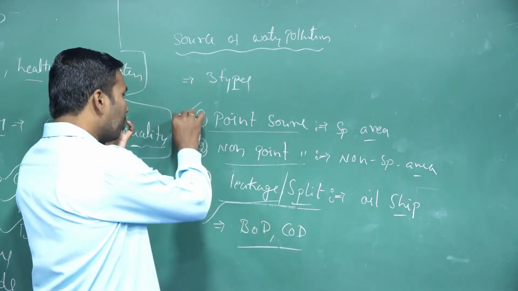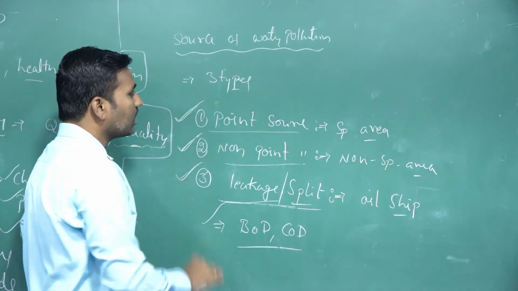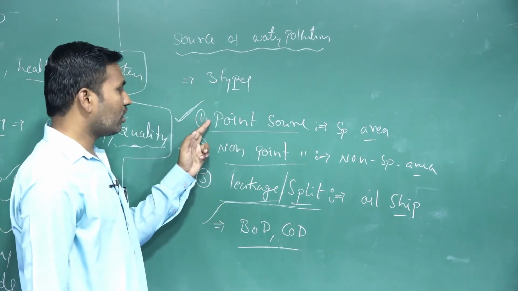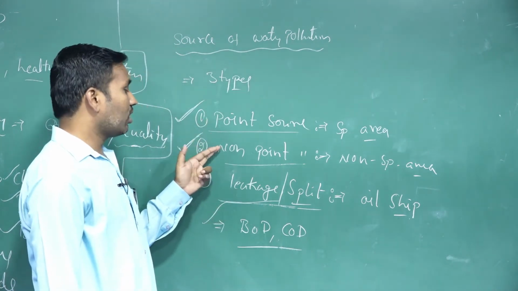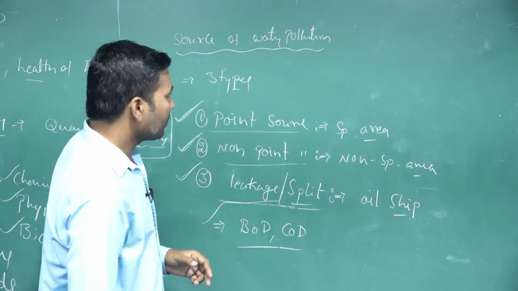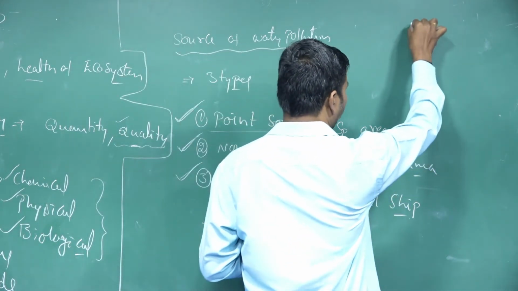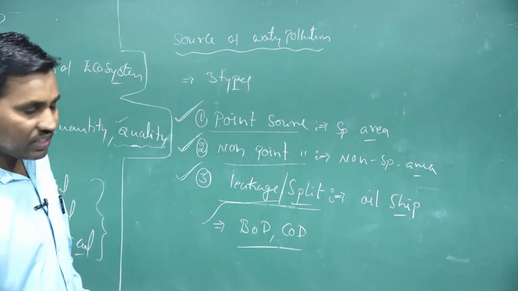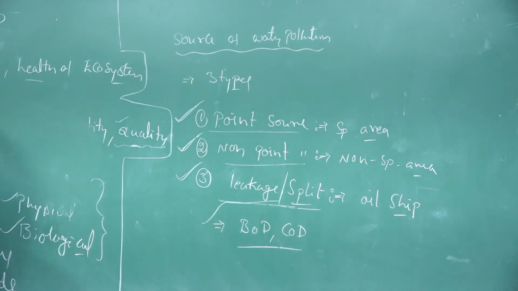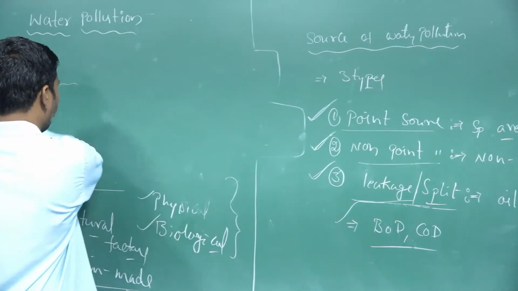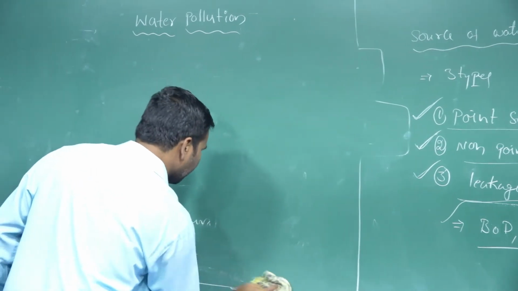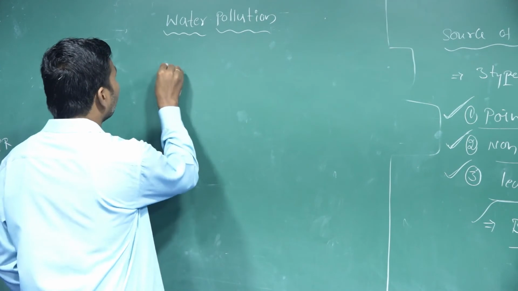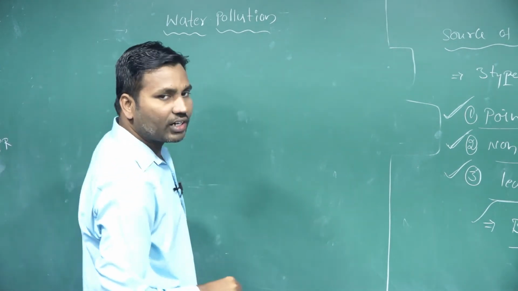So based on the sources, these are the three types of water polluting sources: point water pollution source, non-point water pollution source, and leakage and spill water pollution source. So this is one classification. And the next classification of the sources of water pollution is basically from which point the water pollutants are released.